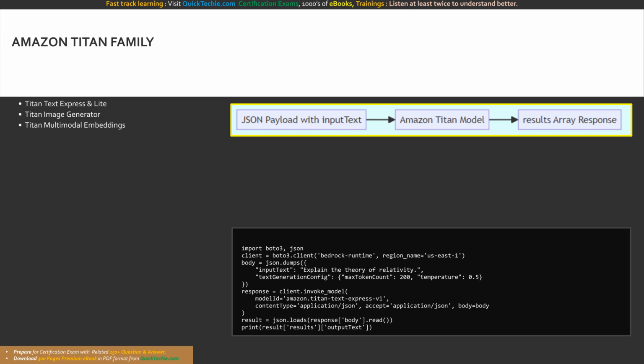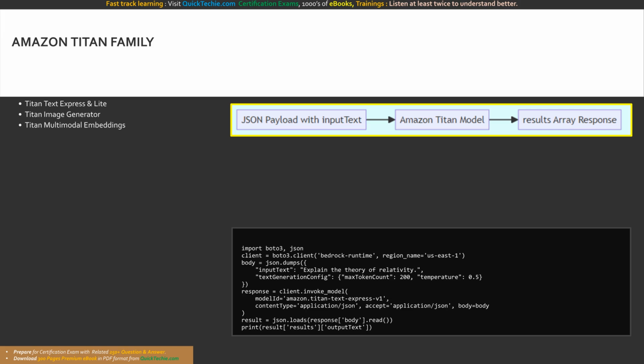But Titan goes far beyond just text. The family includes the Titan Image Generator for creating highly realistic images from text prompts, and crucially, Titan Embeddings models. The Titan Multimodal Embeddings model can actually convert both text and images into high-dimensional vectors for complex similarity searches. Let us examine some code to see how we invoke an Amazon Titan text model via the Bedrock API.